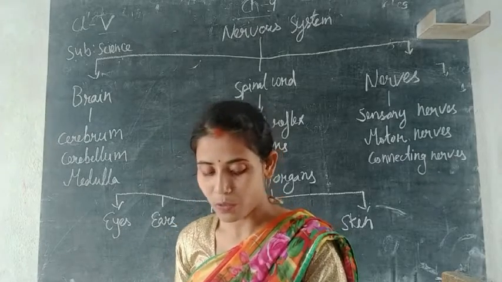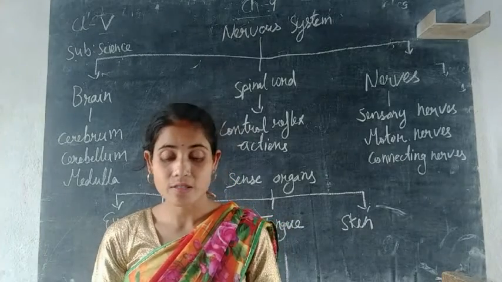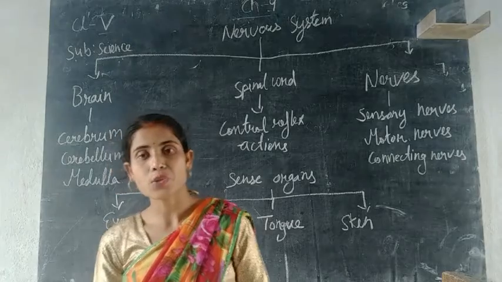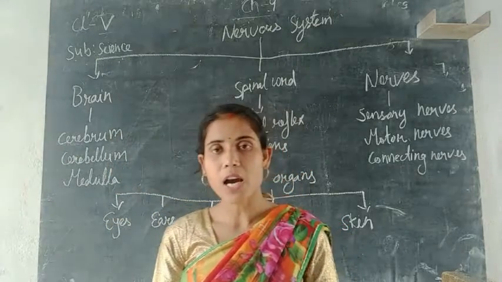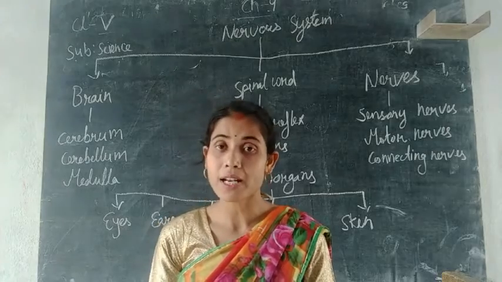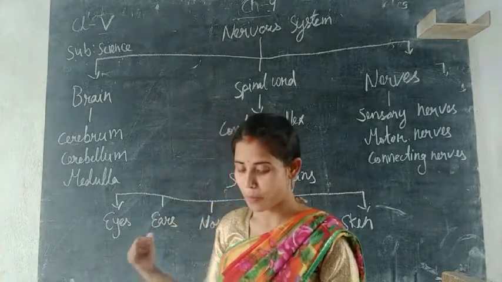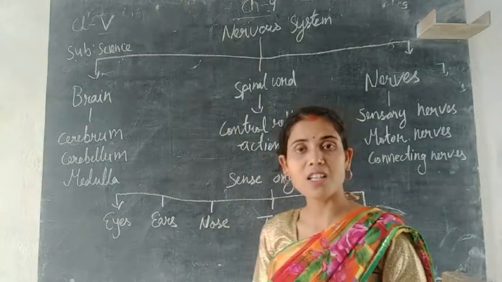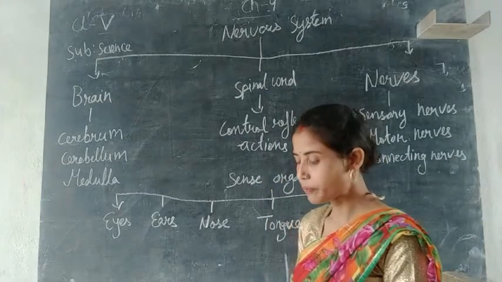So in the eyes, the things which are present are the iris, lens, retina, pupil, optic nerve, fovea. All these are the parts of the eyes. A clear picture of the figure of the eyes is given in the book. You look at that and then you will get that also. Then ears: the ear is used for hearing, nose is for smelling, and then tongue is for tasting the different varieties of the food substances.